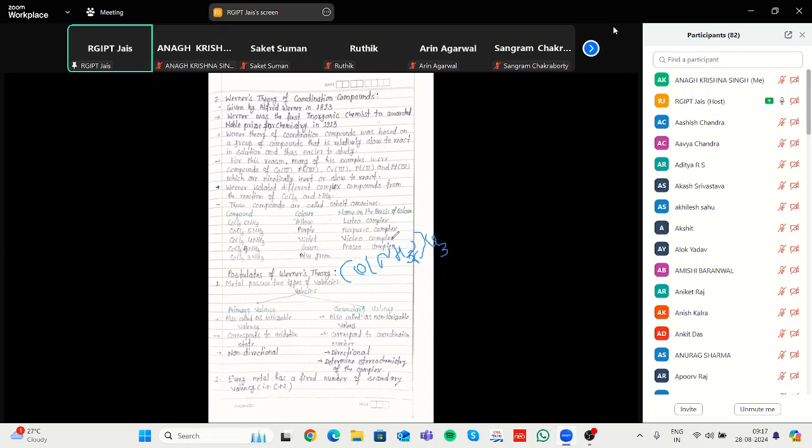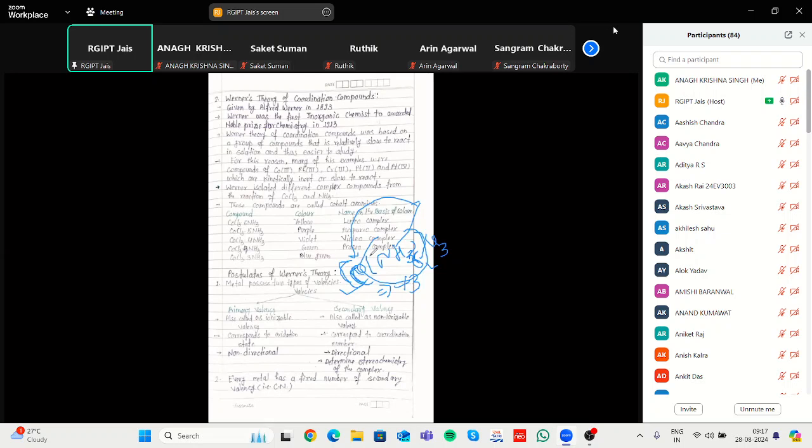This is CoCl3. Cobalt is the central metal atom. Cobalt has a tendency to give the oxidation number of +3. That is the cobalt charge. And according to the secondary valency, that is the ligand attached to that metal atom. It has a secondary valency of 6 and a primary valency of +3.